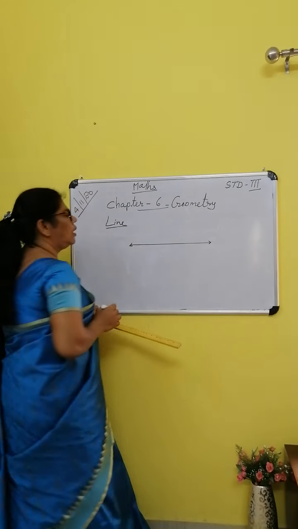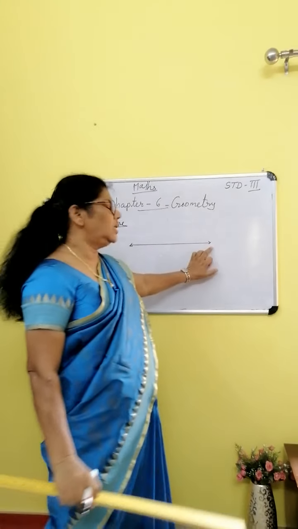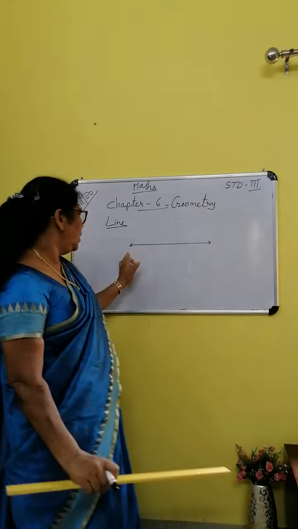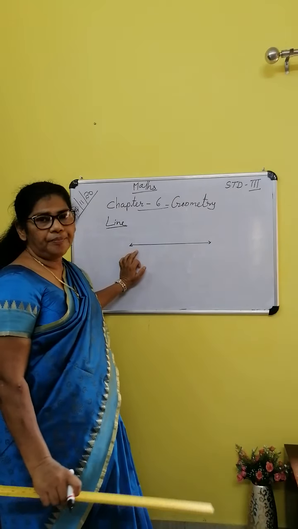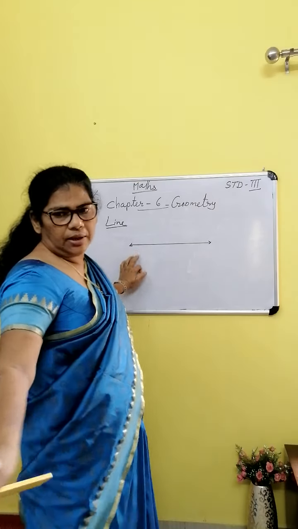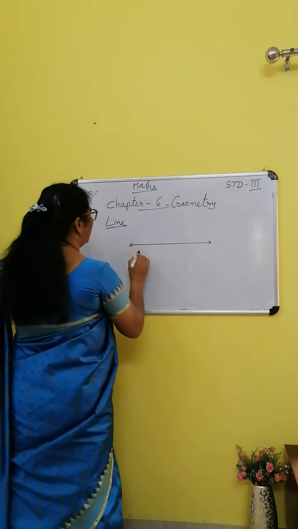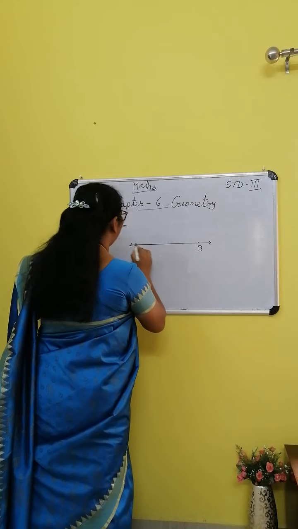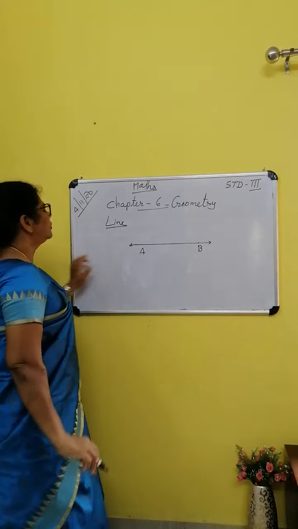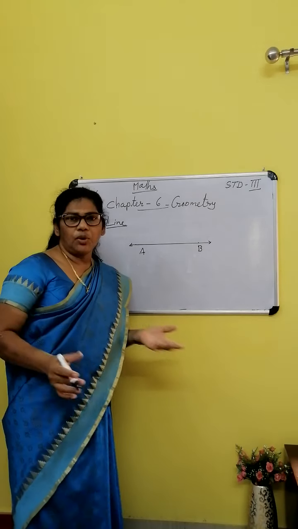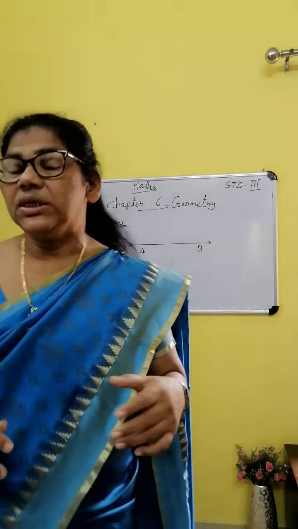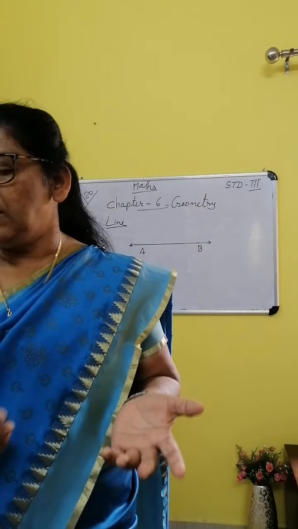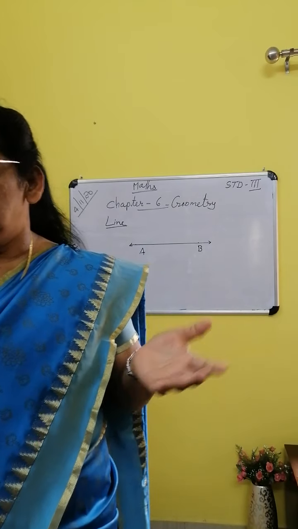at both ends. Arrow mark means it has no end point. It has no end point. See, in both ends there are arrow marks. You can name it A, B. You can put one point here. A, B. Line means what? It is endless. It can be extended endlessly in both directions.